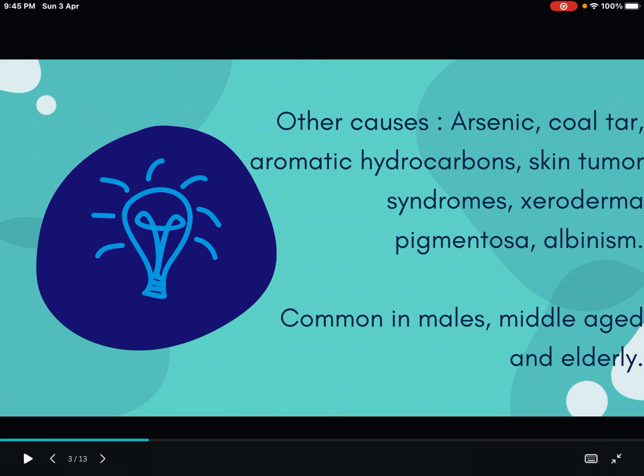Coming to other causes, one of the most important causes that I have already discussed is UV light. Other causes: arsenic, coal tar, aromatic hydrocarbons, skin tumor syndromes like xeroderma pigmentosa, and albinism. And it is more common in males, middle-aged and elderly. Even squamous cell carcinoma is more common in males. I think this much is clear.